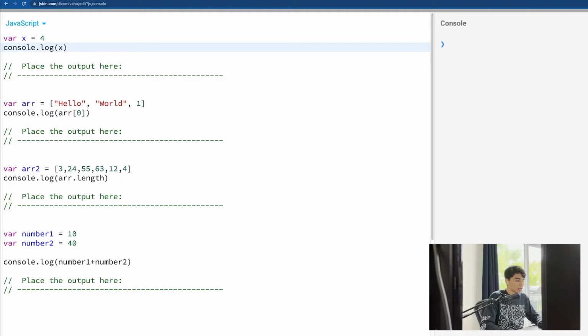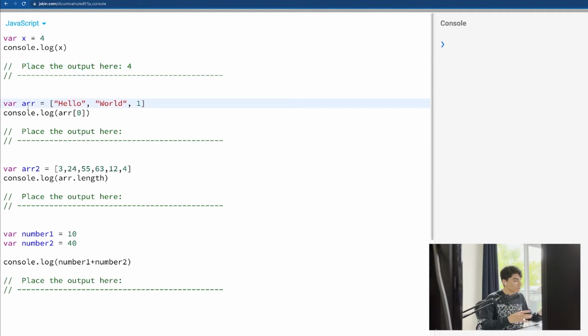There are no square brackets, so it's still a variable. What is going to be the output? The output is 4, right? x is equal to 4, and we are console logging it. That's the answer.